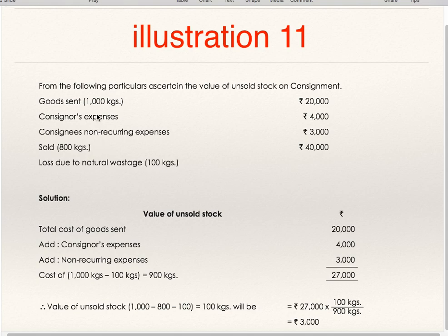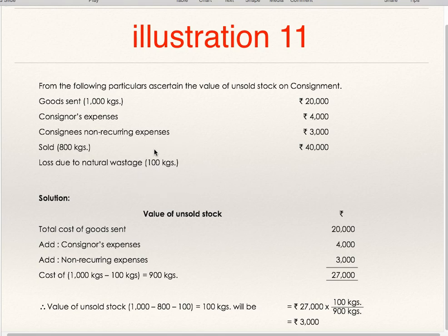Now, what is the quantity of goods sent? 1000 kgs. What is the quantity of goods sold? 800 kgs. Loss due to normal wastage is 100 kgs. 1000 minus 800 sold, 200 is remaining quantity, minus normal loss, natural wastage, 100. So 1000 minus 800 minus 100, that is 1000 minus 900, 100 kgs is closing stock.